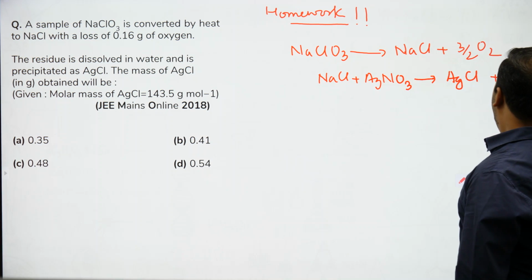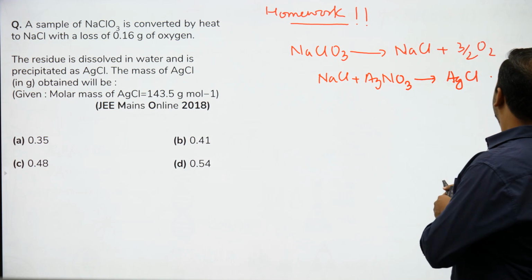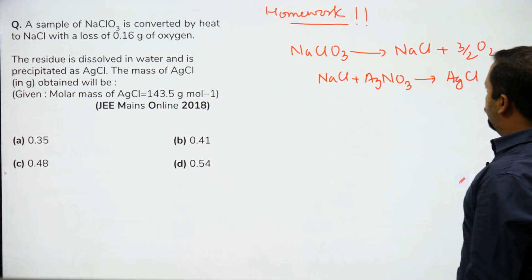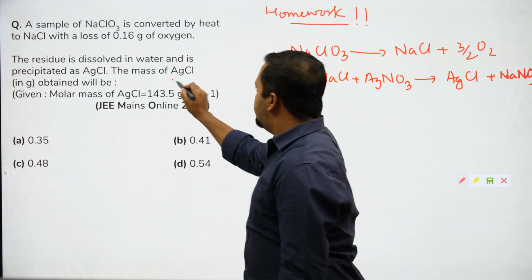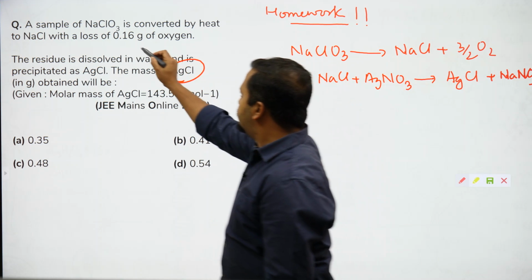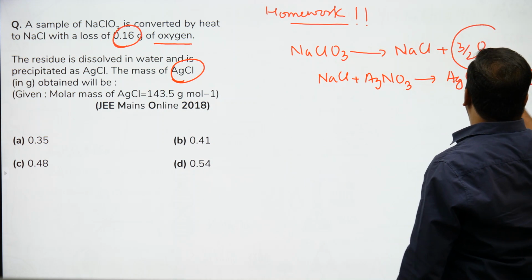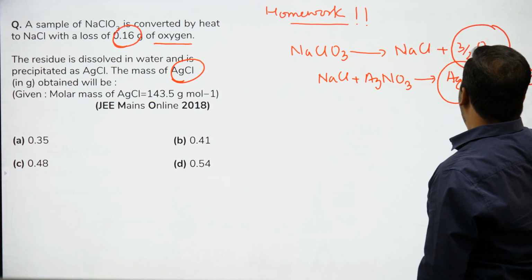I have to identify what mass of AgCl. What is given? Oxygen is given. This needs to be identified.